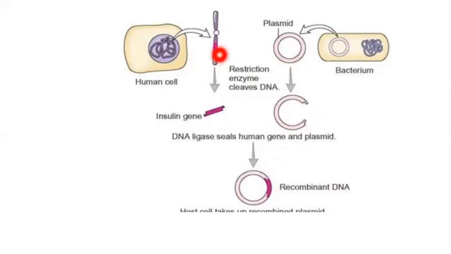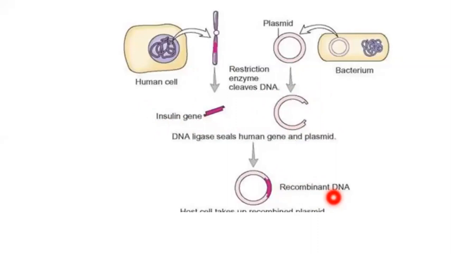This is a human gene which contains the insulin gene, which is going to produce a protein called insulin. Now you are adding this insulin gene onto this plasmid. You're attaching it over here. So when you insert the human insulin gene into the plasmid, you get a new DNA which is called a recombinant DNA.